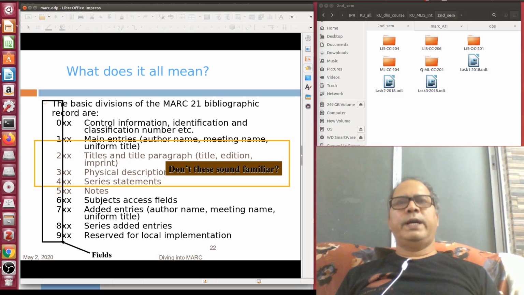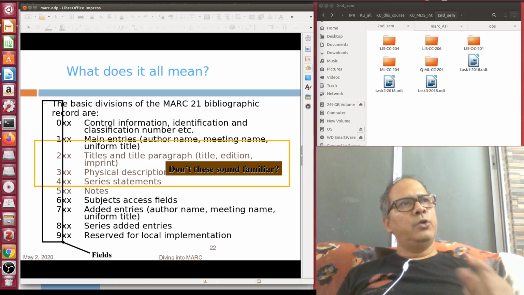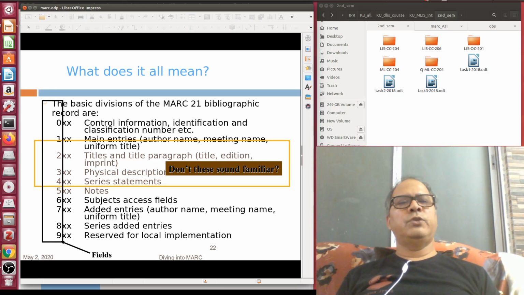Then comes the 2xx area. So all kinds of title related issues. Your 245 is the title, 250 is the edition area tag, 260 is the publication distribution tag. You have already seen the example I have given in the earlier slide. Then 3xx is basically all your physical description fields. 4xx is related, mainly the important thing is that 490 is related to your series statements.